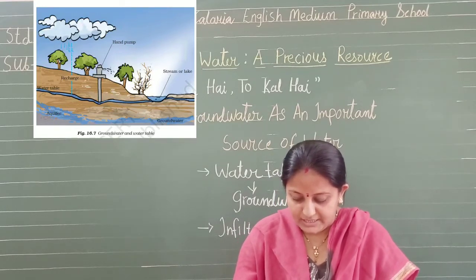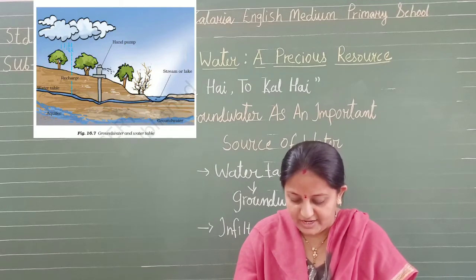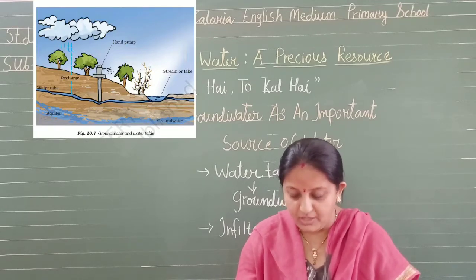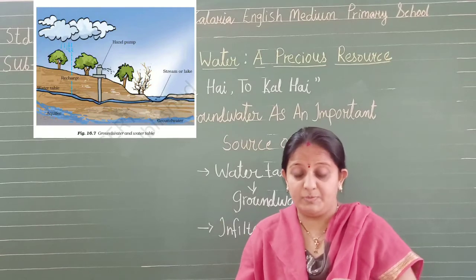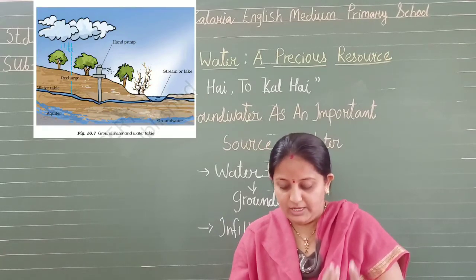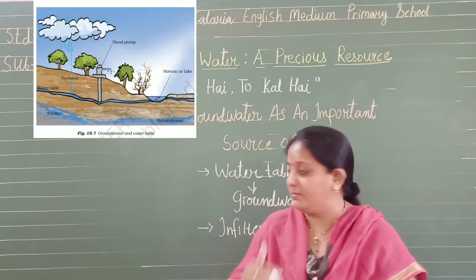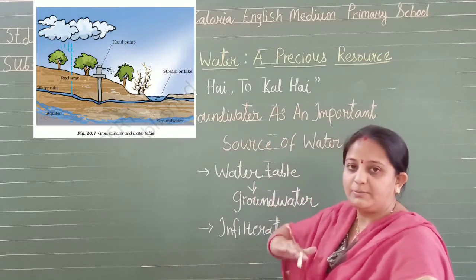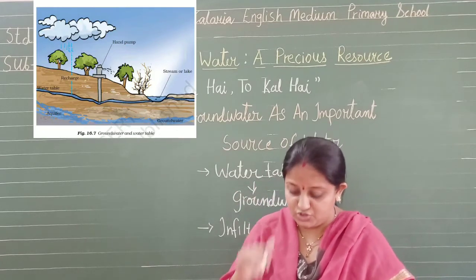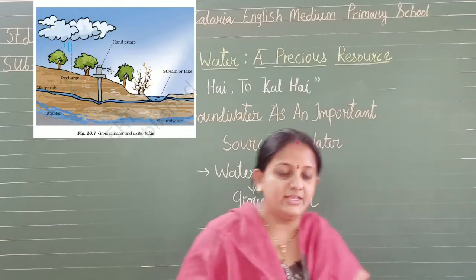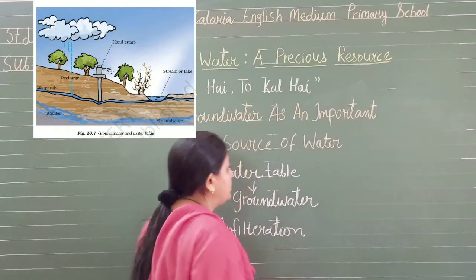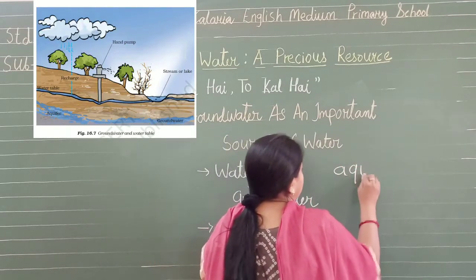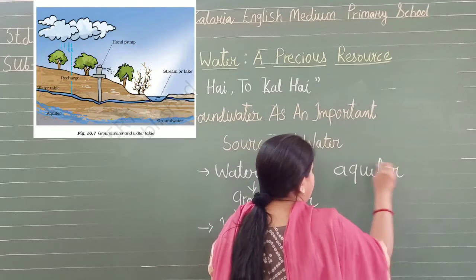Now at the place the groundwater is stored between the layers of hard rocks and the water table. Okay, जो place होती है जिसमें water store होता है between the layers of hard rocks and water table. तो water table और hard rocks के बीच का जो layer होता है उसमें वो water store होता है. That is known as aquifer, which we can say aquifer.